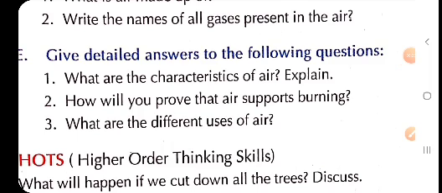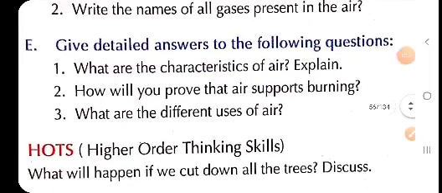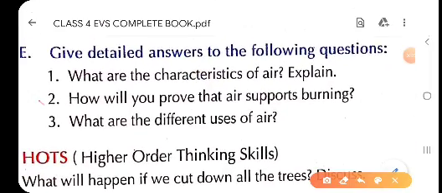So children, we can prove by doing an activity that air supports burning. Without air, we cannot burn fire. So children, let us see an activity and prove that air supports burning.